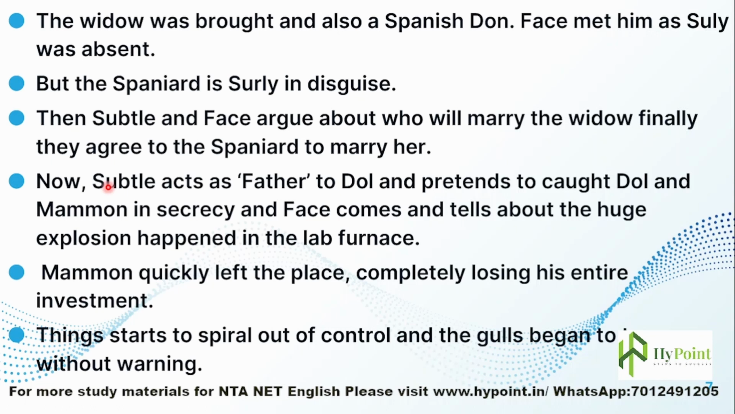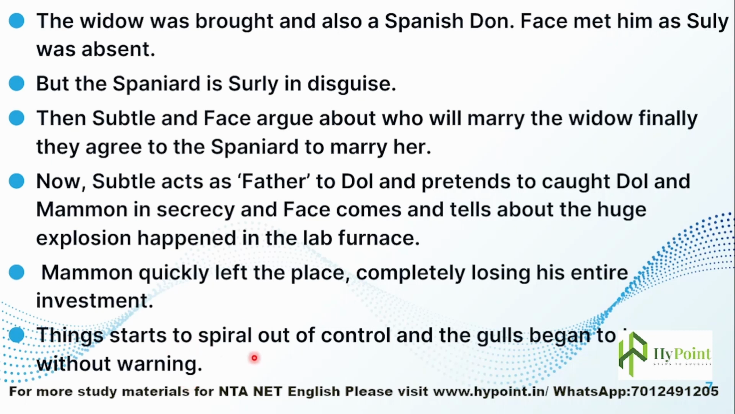Face also comes there and tells that a huge explosion happened in the furnace, so Dr. Subtle, the alchemist, is no more, and the lab also got exploded, so the entire experiment went wrong and nothing can be done. They cannot provide the philosopher's stone soon. And so Mammon quickly left the place, completely losing his entire investment. Since he was caught with Doll by Doll's father, he cannot stand there, and anyway the explosion happened, so he lost his entire investment upon them, and he quickly left the place.